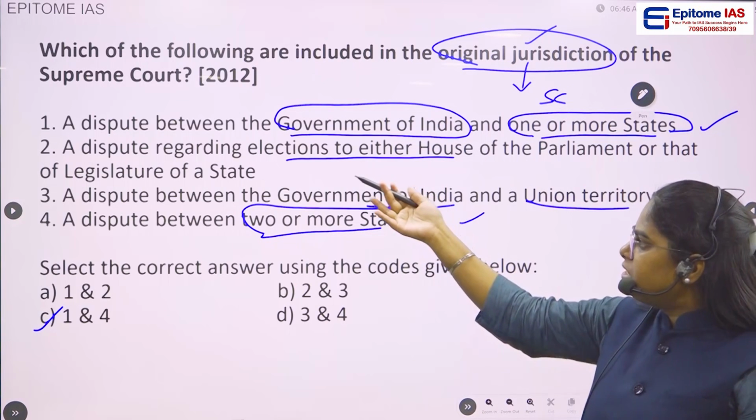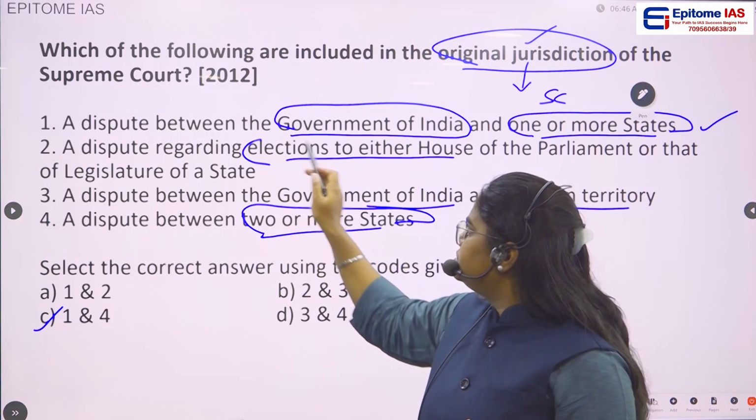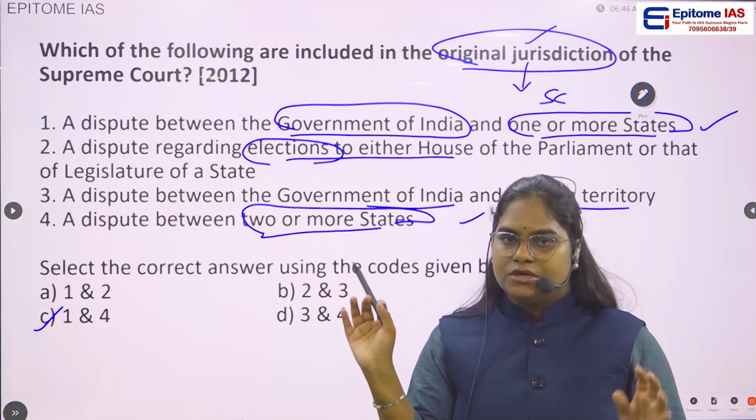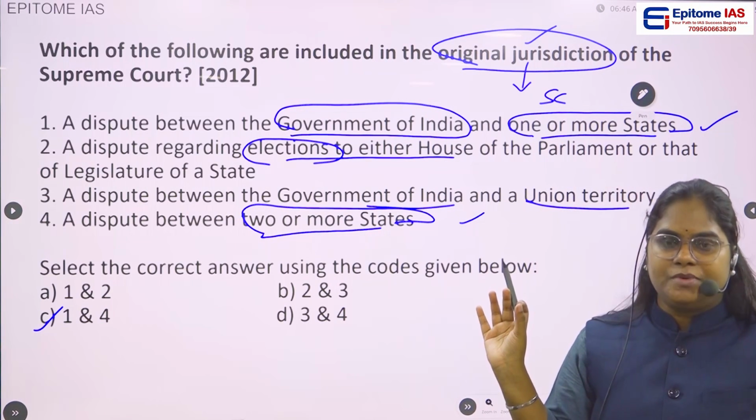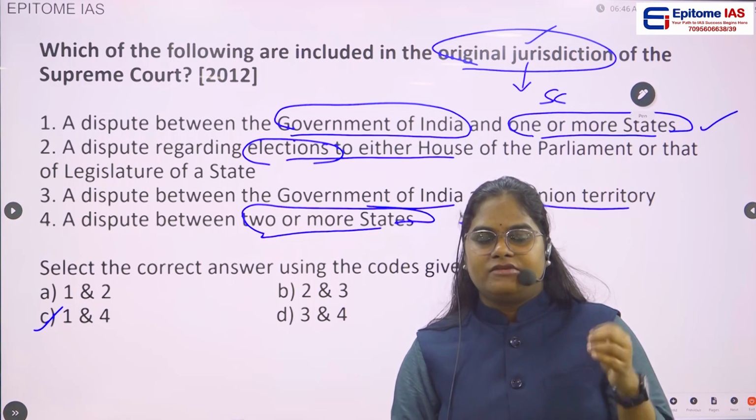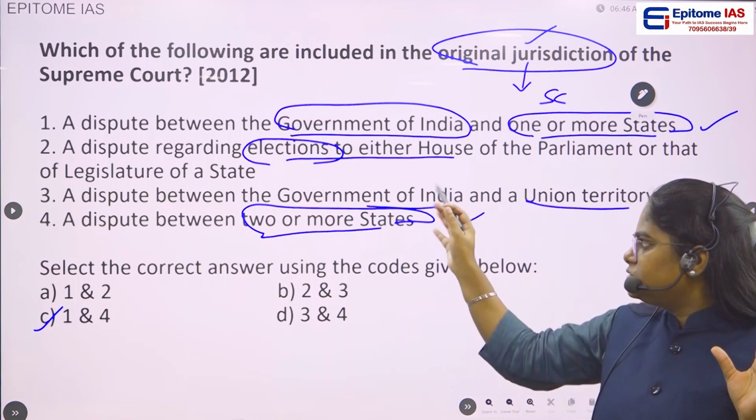So if you see here, statement 2 says a dispute regarding elections to either house of parliament or the state legislature. No, this does not come under the original jurisdiction of the Supreme Court of India. We'll be reading some 4-5 cases where the original jurisdiction of the Supreme Court will be there. So this is not one of them.